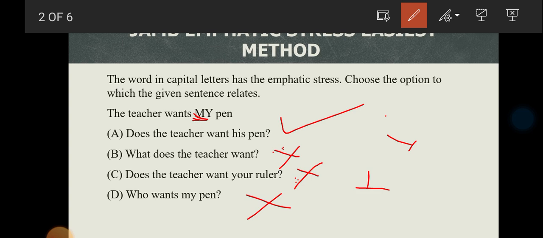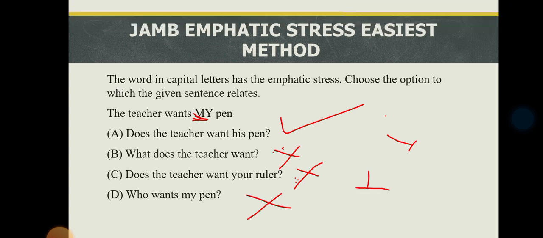So now you can still reference your JAMB past questions. This is a JAMB past question I'm solving, and I guess this is the 2008 or 2009 JAMB past question. So for emphatic stress, no matter how it is, once you get this key point, you are going to pass it. Now let's get down to the next one.